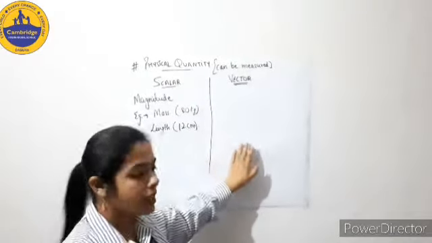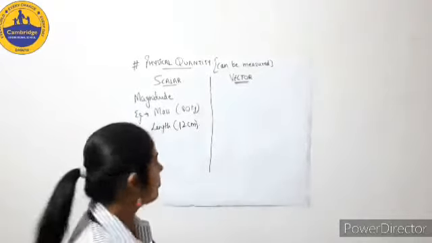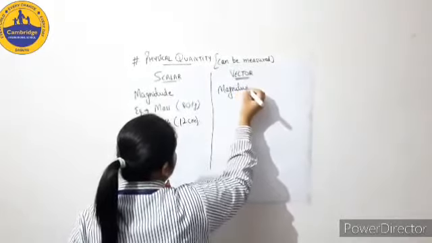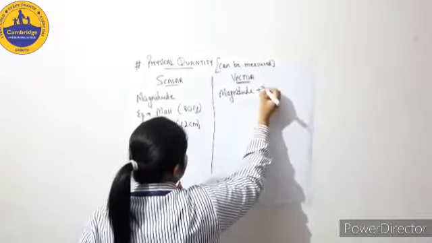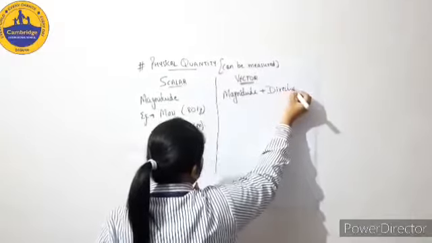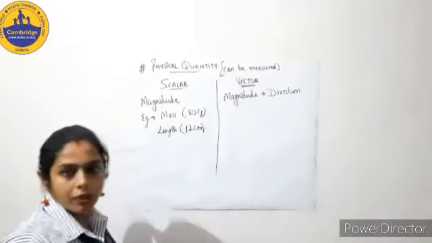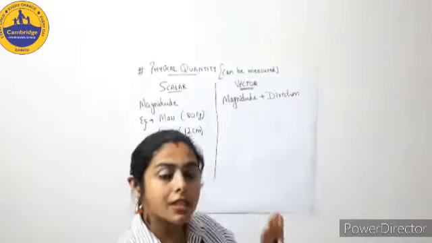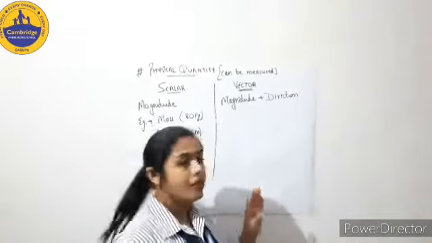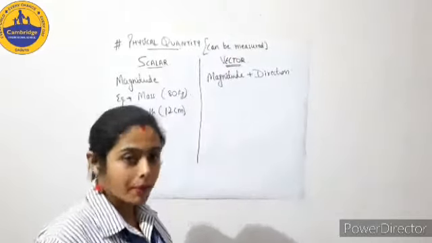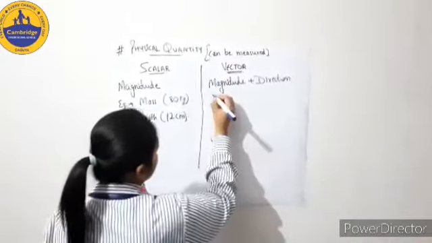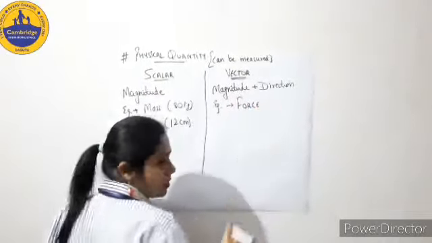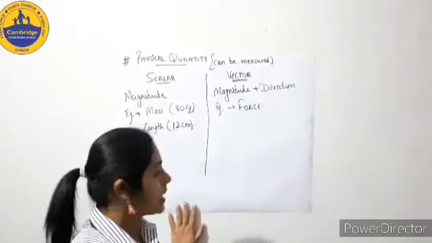Moving on to the other side, that is vector quantity. The quantities which have magnitude plus direction. Any quantity which has both magnitude and direction, we say that is a vector quantity. For example, say force. You have already done what is force. So I am going to give this as an example.